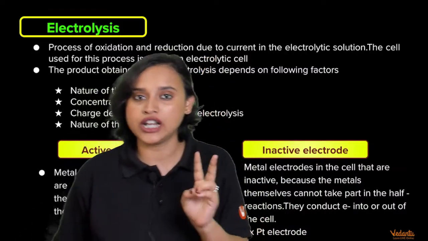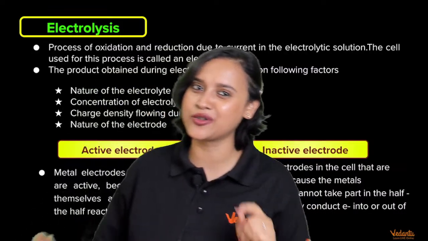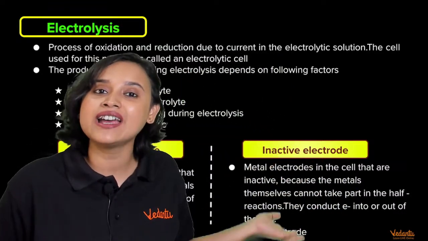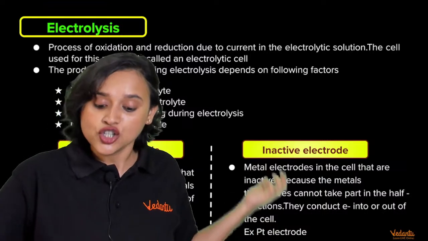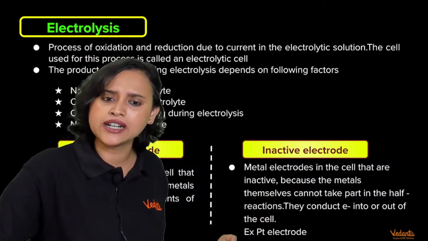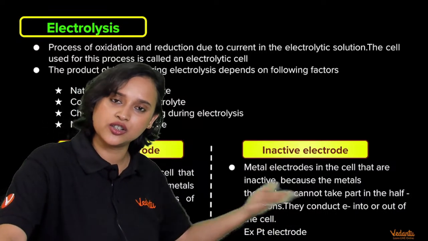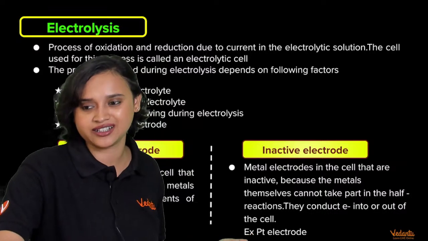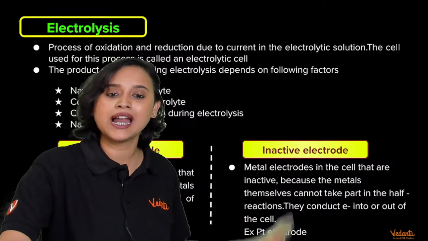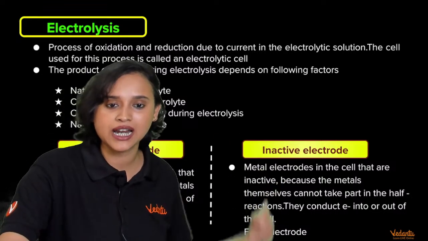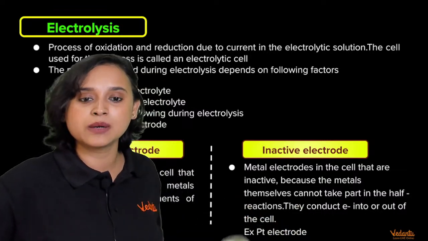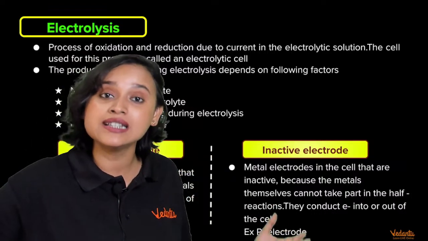So when we talk about the nature of the electrode, guys, do you remember in the standard hydrogen electrode, what did we take? There was platinum. Everybody, we all know that platinum is inactive. It's a noble metal, isn't it? If you take platinum, do you think the platinum will participate in the reaction or what? It will not participate in the reaction at all. So that is called an inactive electrode. Platinum conducts electrons into or out of the cell, but it is not going to participate. Hence, it is an inactive electrode.